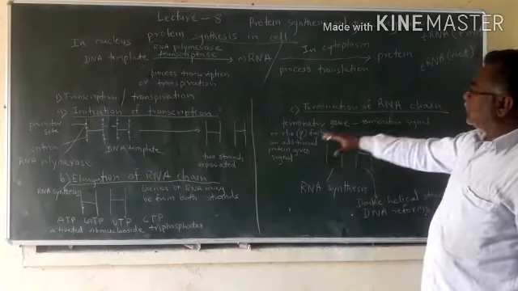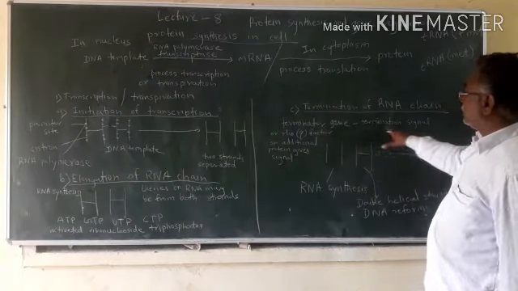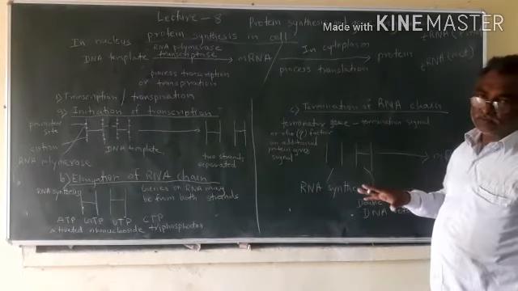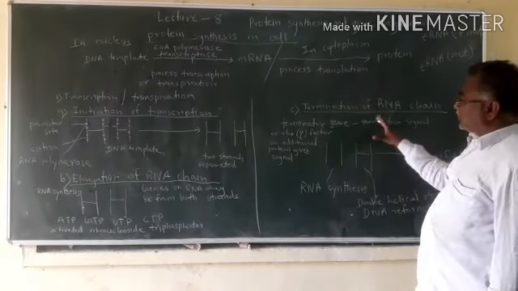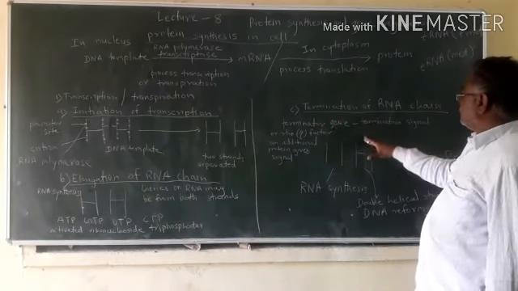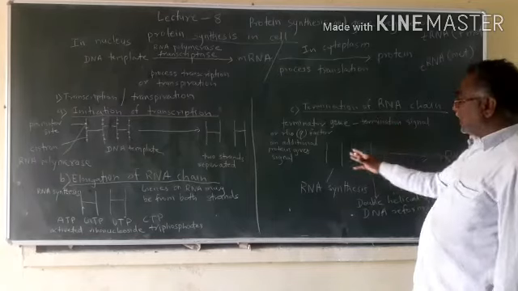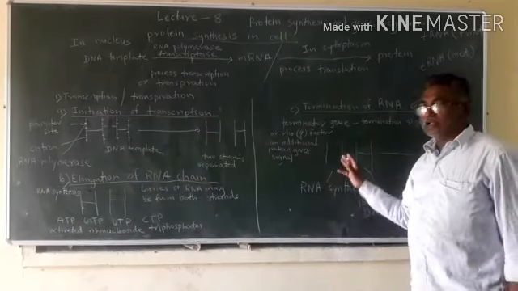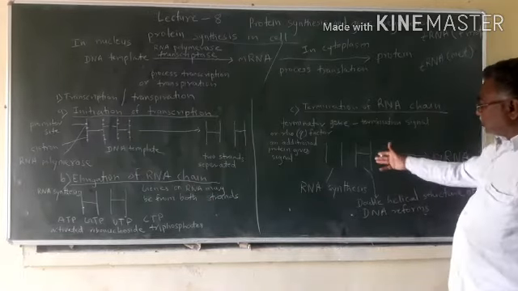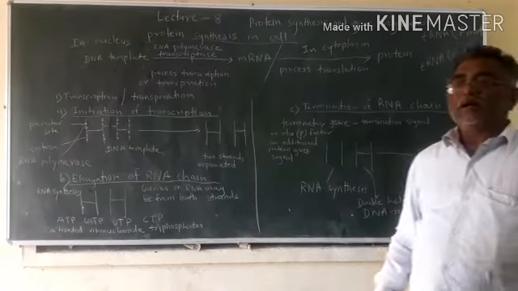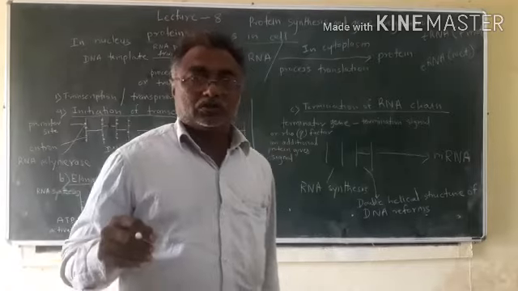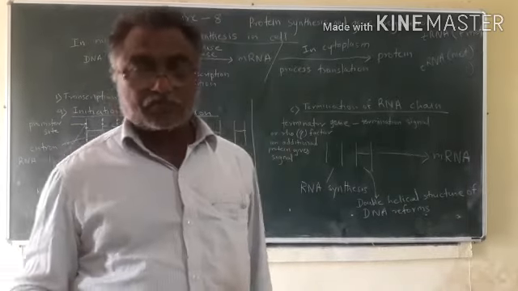Then the termination gene will give a termination signal to stop the RNA synthesis. After the terminator gene gives the signal, RNA is synthesized, the RNA strand is separated, and the DNA strand is replicated and reformed into a double helical, two-stranded structure.